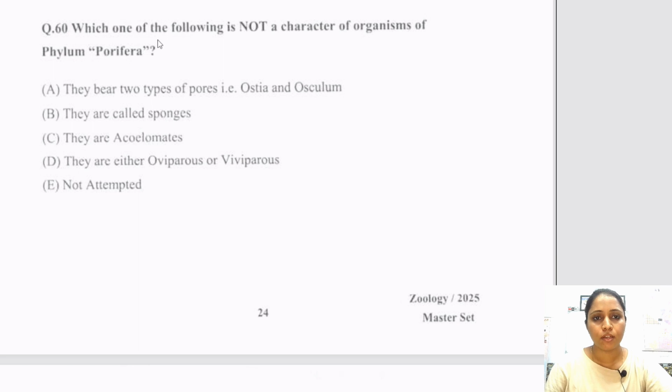In this question, which one of the following is not a character of organisms of phylum Porifera? So here it is asked for what is not a character. Phylum Porifera, we all know, are pore-bearing animals, where they bear two types of pores, ostia and osculum. Yes, this is correct, because a large number of small pores are present for water entry in the canal system. So this is called ostia, and one large pore, which is called osculum, is for water exit. So this is the correct statement.